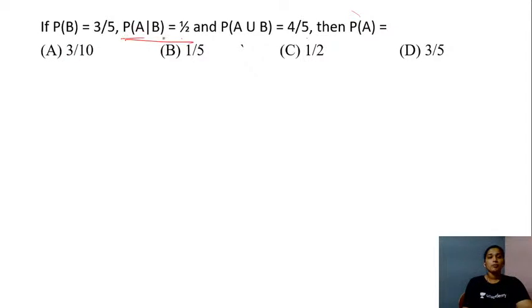Given the conditional probability term, that is, the probability of event A given event B is half, using this you can get the value for the probability of A and B. Give a try and give me your answers in the chat box. Students, what do you think is the right answer?